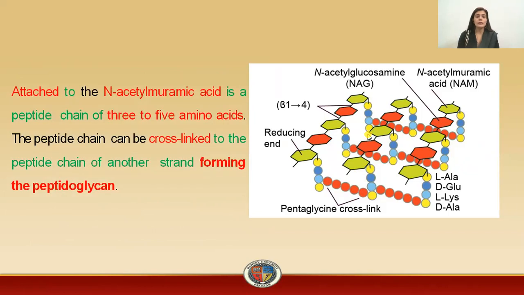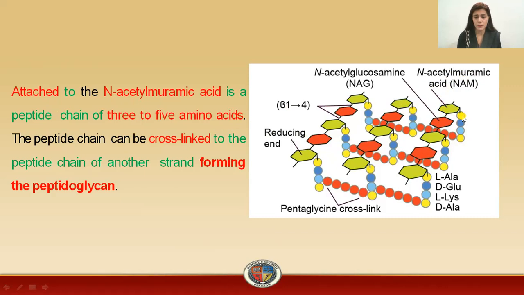So all these chains are attached to one another with the help of the amino acids. Now, basically, these amino acids are attached, as you can see in the figure, by this green unit. And you know that this green unit is the N-acetyl muramic acid, as it is represented here in this picture. Now, this N-acetyl muramic acid is a unit that contains 3 to 5 amino acids. From 3 to 5 amino acids.